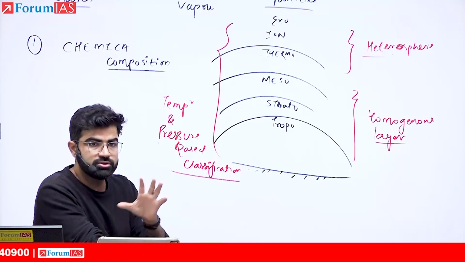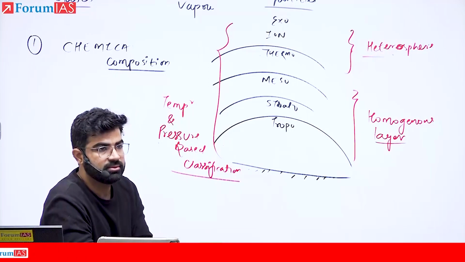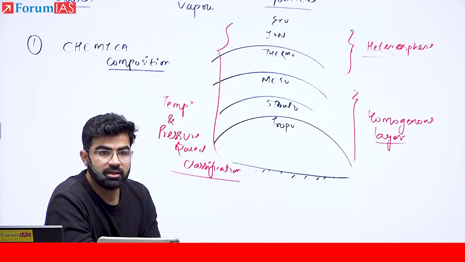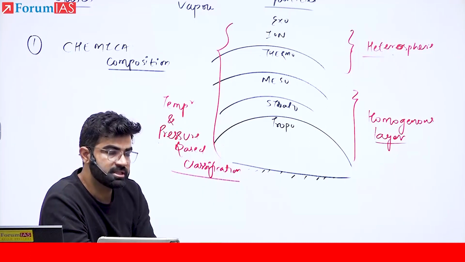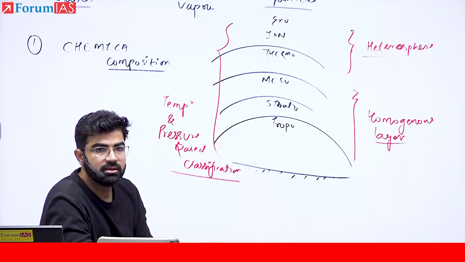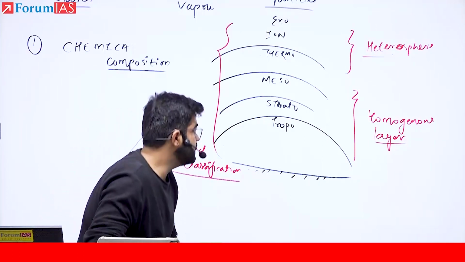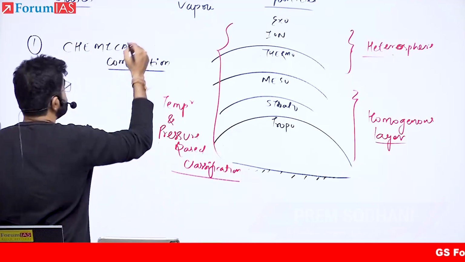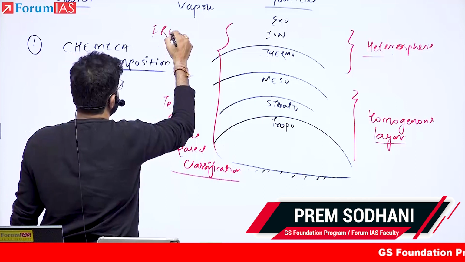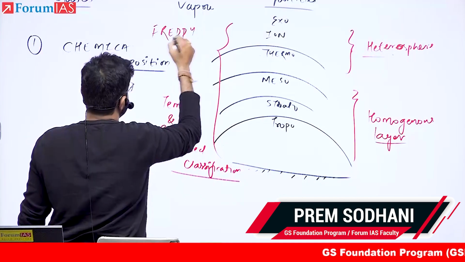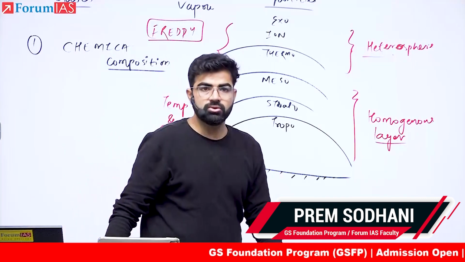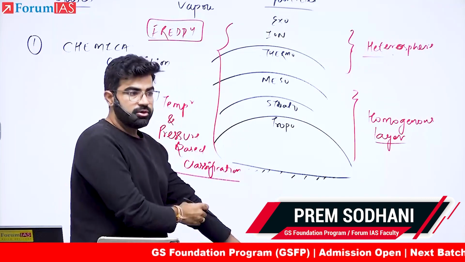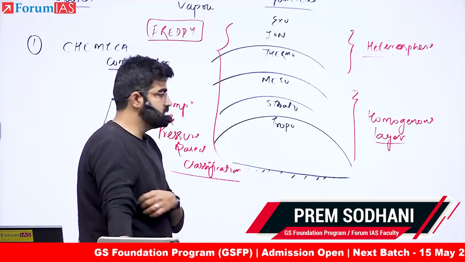What is that cyclone? Read the newspaper carefully, okay? You are missing important information. This is important. Go back and read about this cyclone. The cyclone was named Freddy. Have you heard this one? Freddy? F-R-E-D-D-Y.